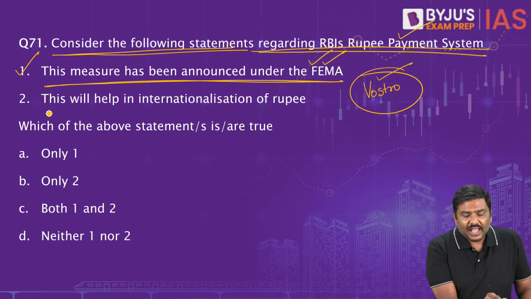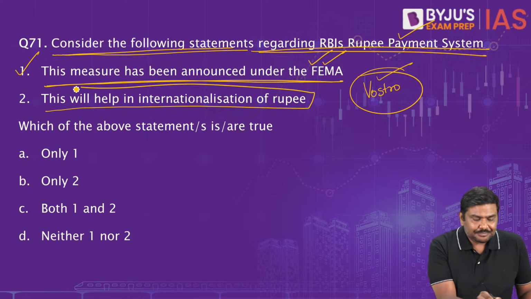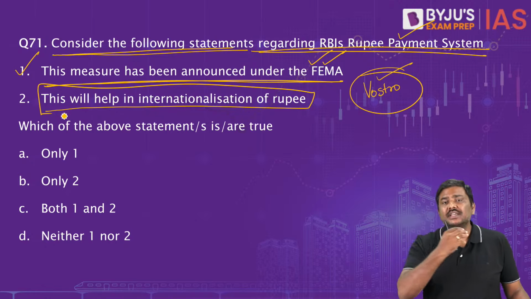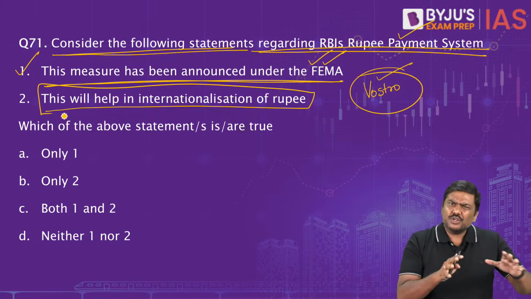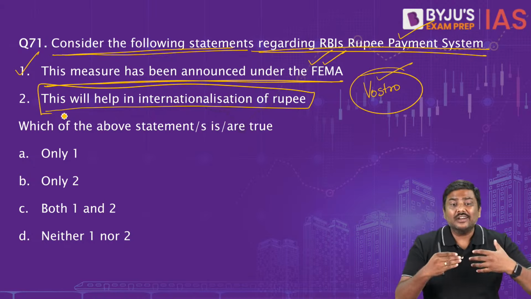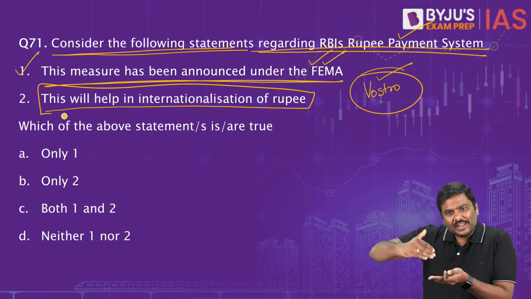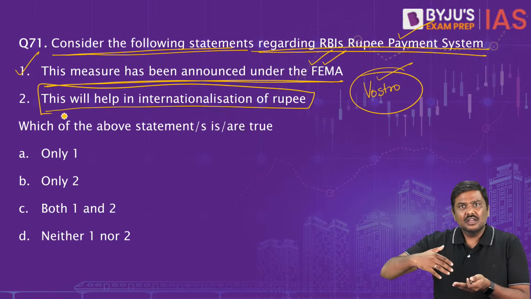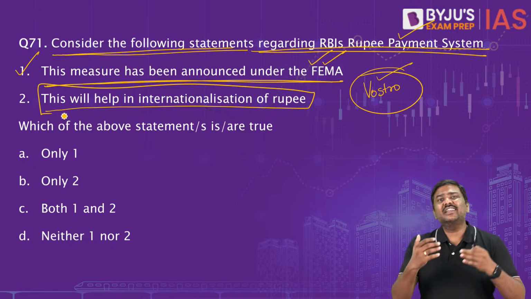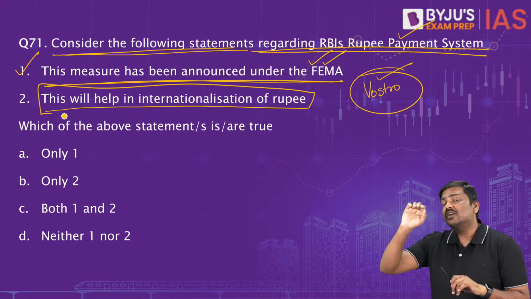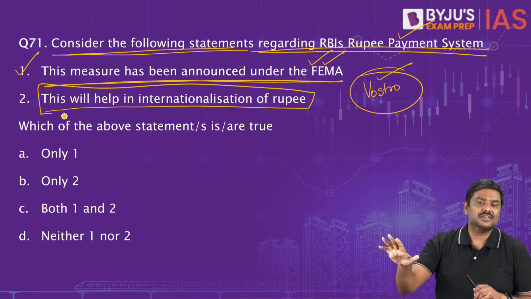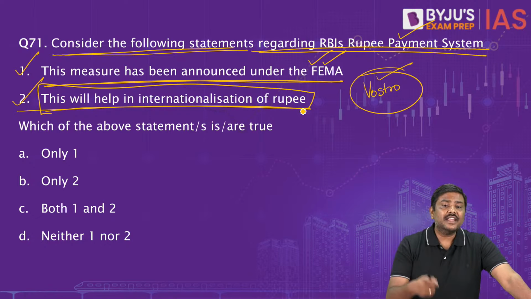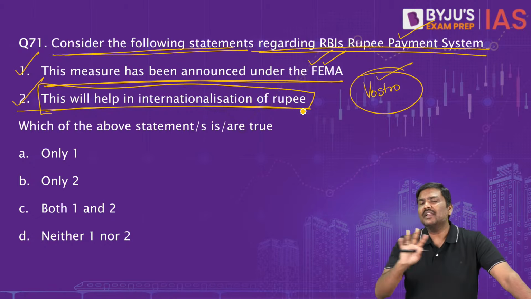Second one, this will help in internationalization of Rupee. Yes or no? This will promote internationalization of Rupee. Of course, yes. Because I'm pretty sure at least 10 times we have discussed this now. The idea of internationalization is usage of Rupee not only in India, but outside India. Not only by the residents, but even by the non-residents for conducting transactions, either for goods, for services, for financial instruments, etc. So the second statement is also correct. It will definitely help in internationalization of Rupee.